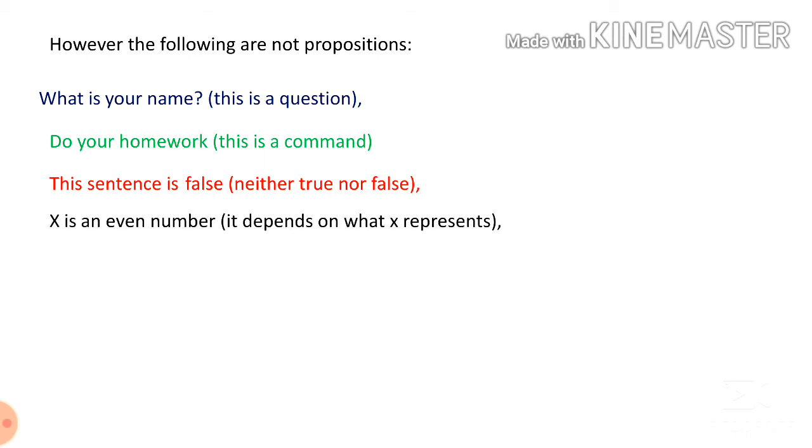X is an even number. We don't know what the X value is, so it depends on what X represents. If the X value is given, then we can tell whether it is true or false. Here we cannot tell, so it is not a proposition. Mangaluru. Just a word. It is not even a sentence, so it is not a proposition. These are some examples of sentences which are not propositions.